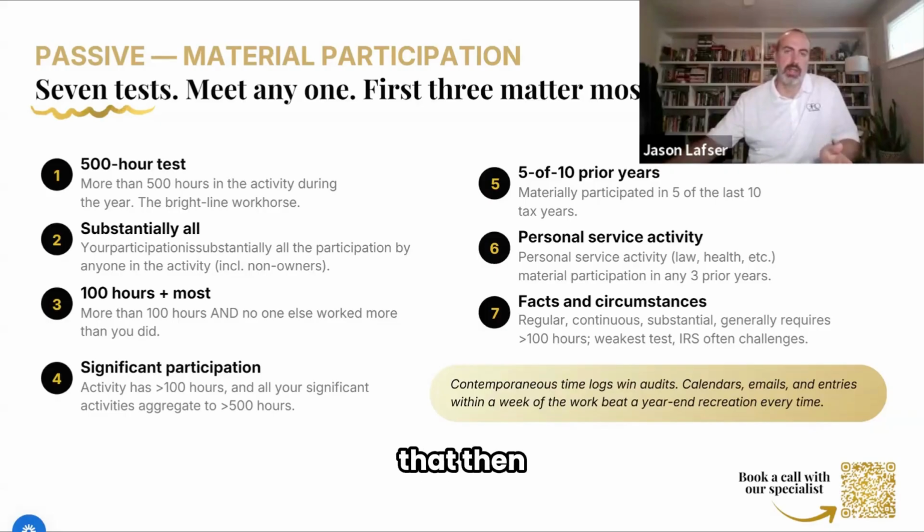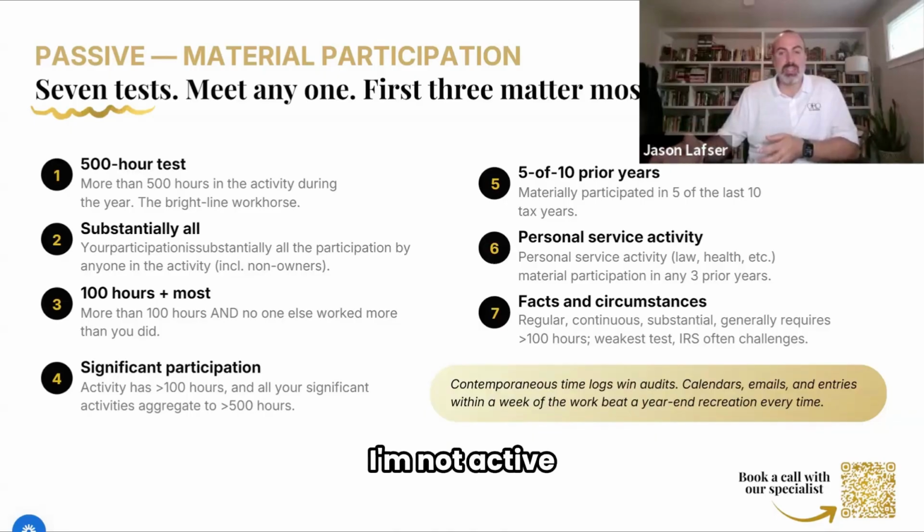Once you get over that, the activity is no longer considered passive, and you're not subject to the passive activity loss rules. That's the important thing to think about. Let's use me as an example. I've got income from Moro and it's $100,000, and I've got real estate that I've invested in that has $100,000 of losses.